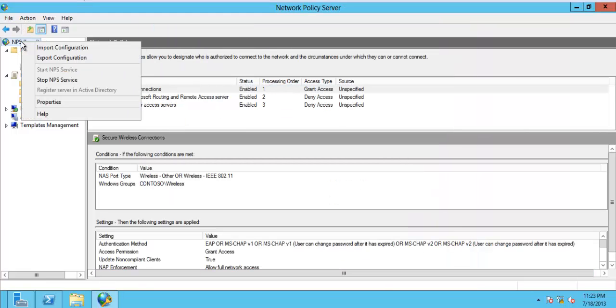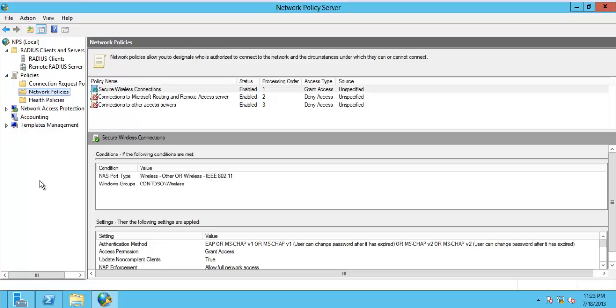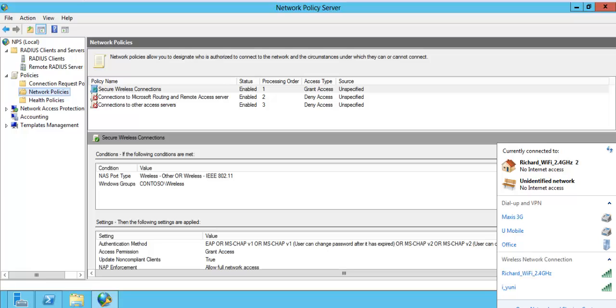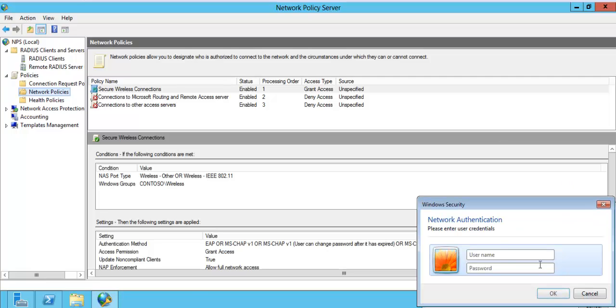So now right click and register the service in Active Directory. I have already registered over here previously. So after I finish this one, you just need to register the service in Active Directory if you are using this for the first time. After you register, the NPS policy would be registered to your Active Directory. After that, we need to go to the client, and this is my SSID. So let me test.